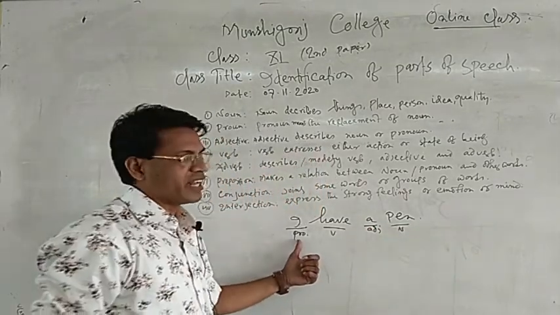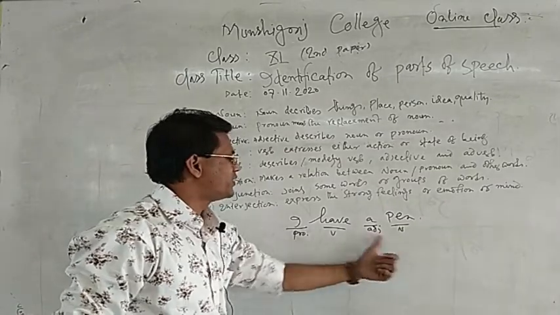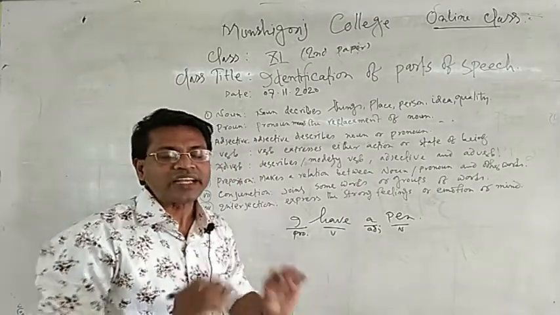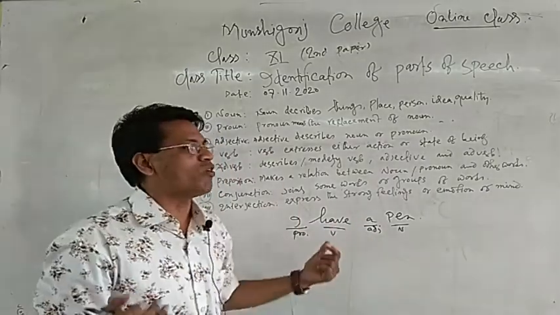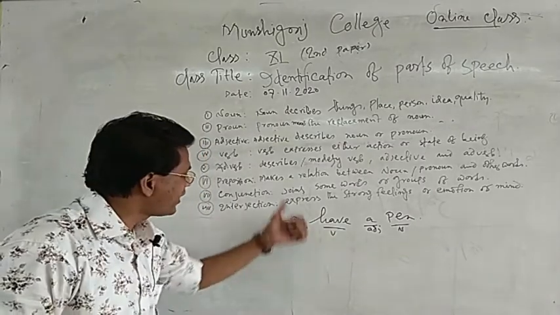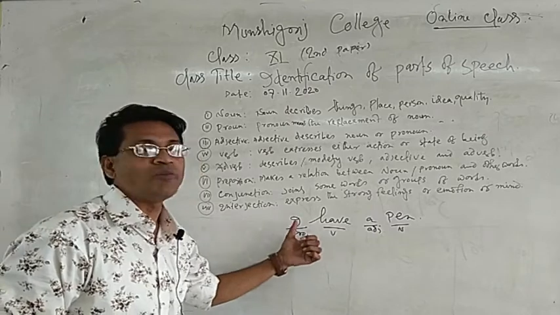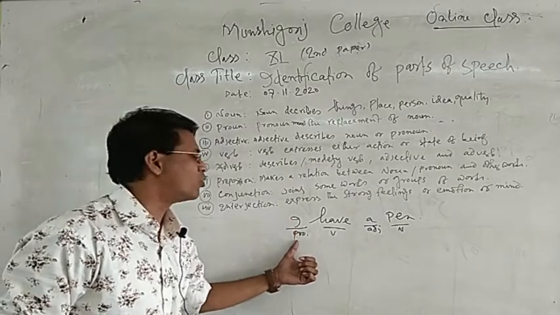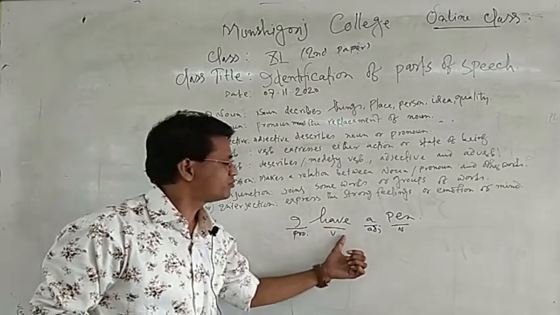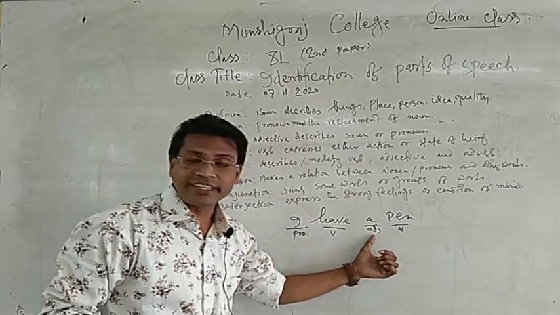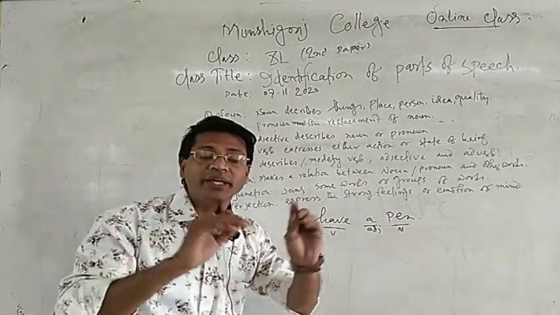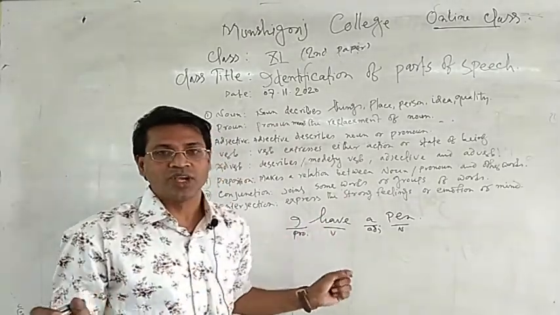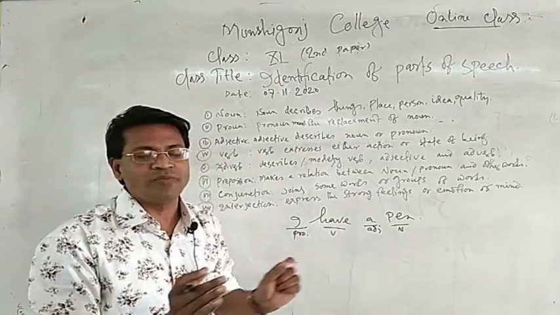So we have already got, dear listener, noun, pronoun, adjective, verb. So it is clear to us that every sentence consists of different kinds of parts of speech. Again I repeat it. I is a pronoun. Pronoun is a kind of word which is used instead of a noun. Have is a verb. A is an adjective and pen is a noun. Without parts of speech, a sentence cannot be formed.